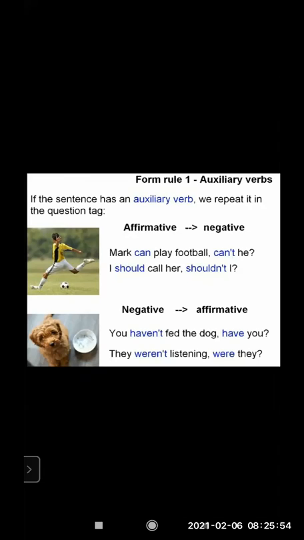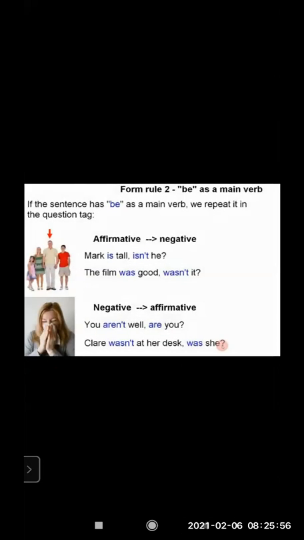Let's move further. Be as a main verb. If the sentence has be as a main verb, we repeat it in the question tag, like is, was, are, were. Let me read this be verb for you. Mark is tall. So we are repeating is and making it negative: isn't he? The film was good. We watched the movie, so it was good. So the film was good, comma, wasn't it?